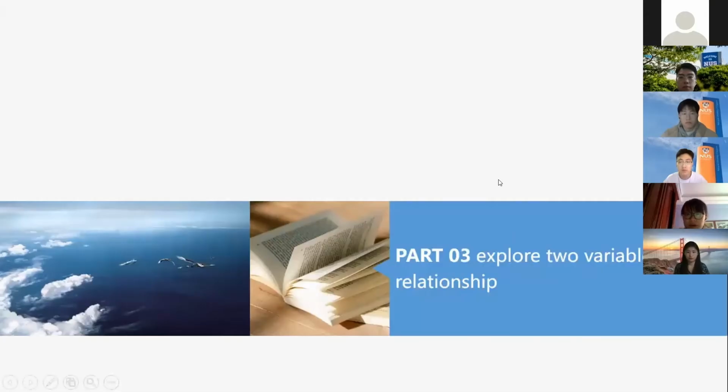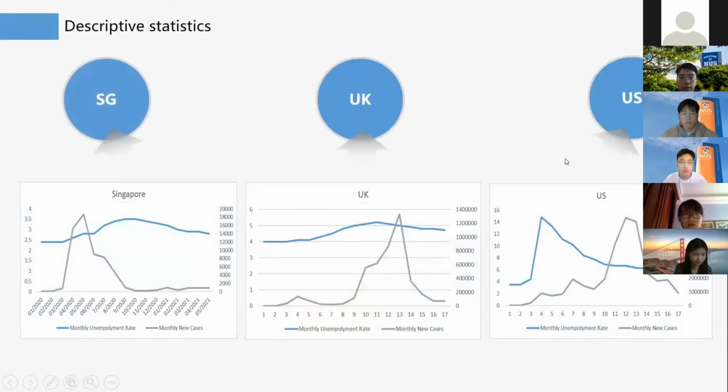Okay, for this part 3, we will further explore the relationship between the two variables. Let's first look at the descriptive statistics of the two time series in 3 countries. For example, in Singapore, when there is an increase in the new cases, there would be an increase in the unemployment rate, so as the UK and the US. So we guess there could be some lead-lag relationship between the two series, and we could find some co-integrating factors showing a similar trend.